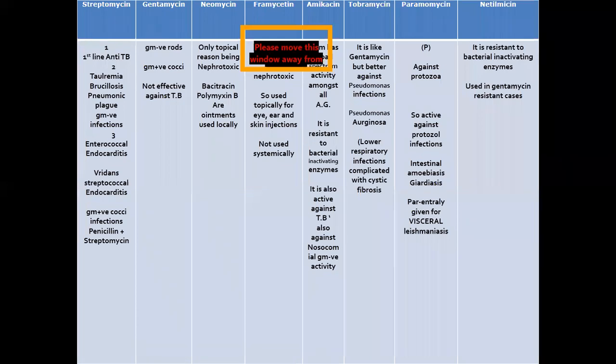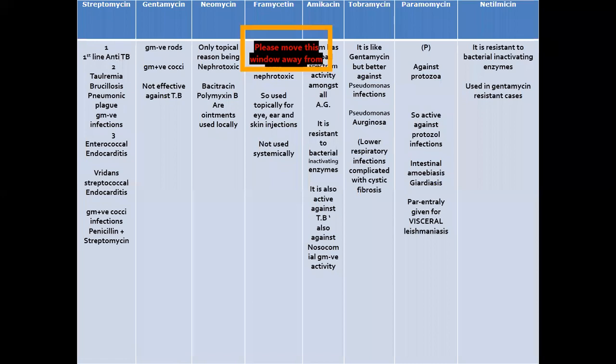Now there are some differences among the different members of the aminoglycoside group of drugs. On the individual level, we are discussing each separately. First of all, streptomycin, a first line anti-TB drug.